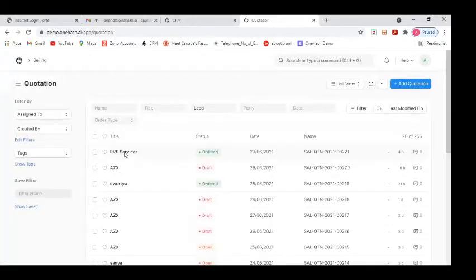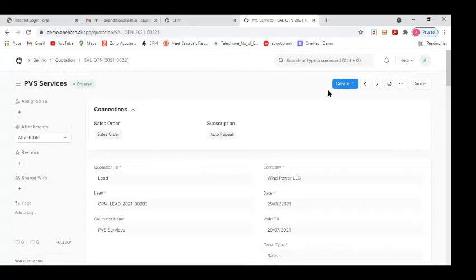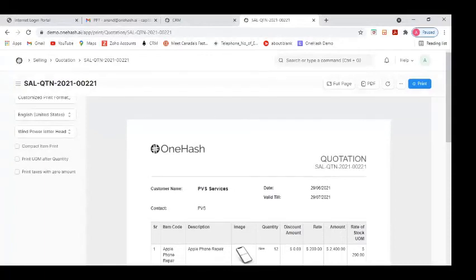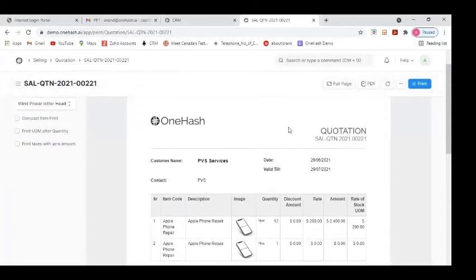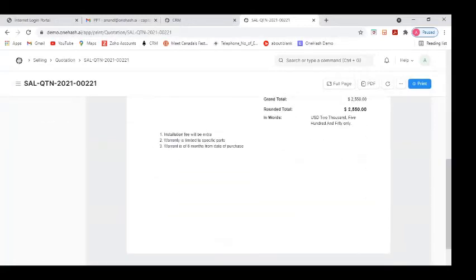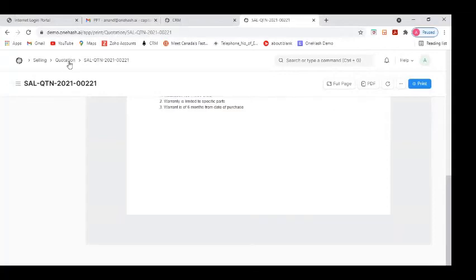I'll just open an existing quotation. So suppose it's PBS services. This is the print format which we have for the quotation, and it's highly customizable. We can have your company logo over here, or whatever standard print format your company follows, we can duplicate it for you. We can have the terms and conditions, and all these things are there.